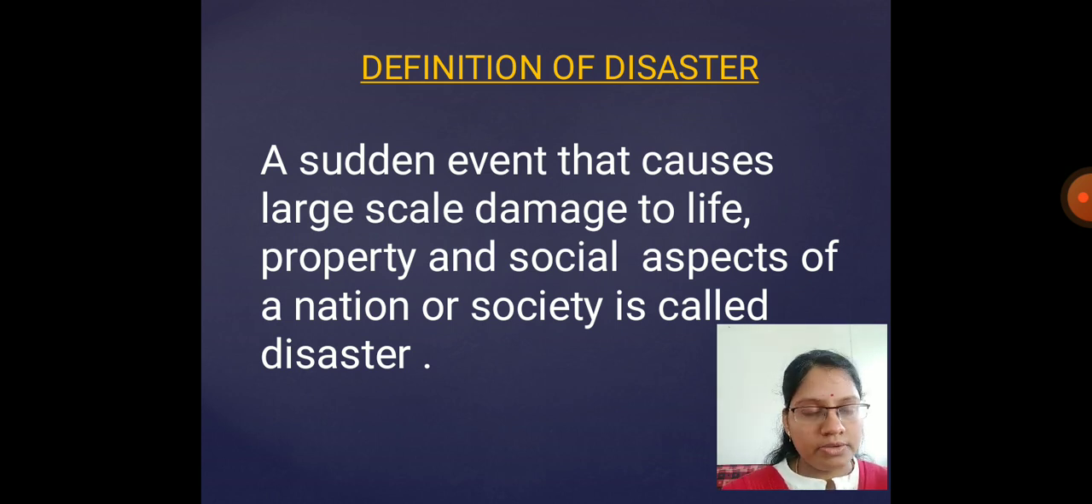A sudden event that causes large scale damage to life. It is not small scale, but a huge amount of damage to life, property and social aspects of a nation or a society is called disaster. So what are the key words here? Large scale, damage, and damage to what all things? Life, property and social aspects. So this is called disaster.